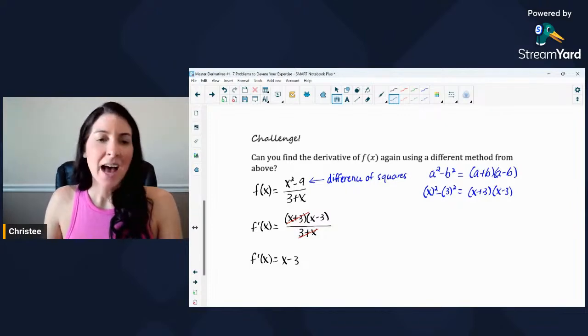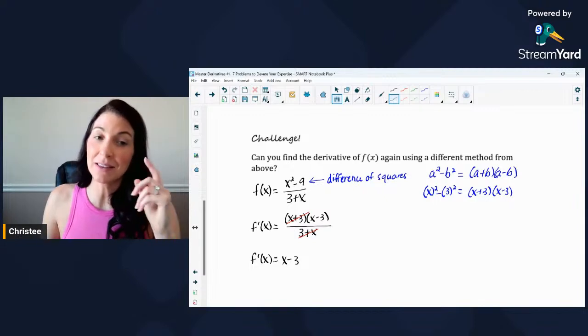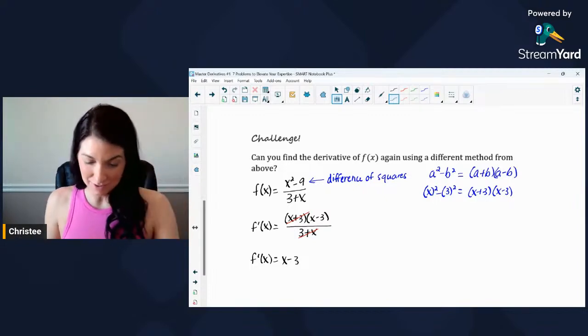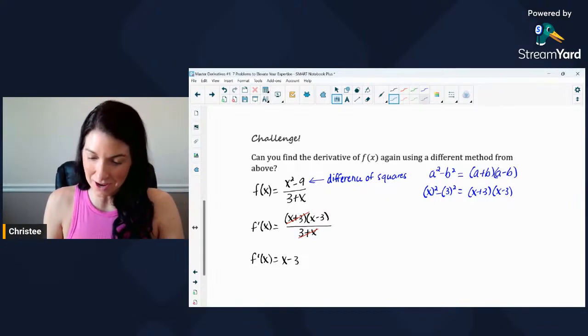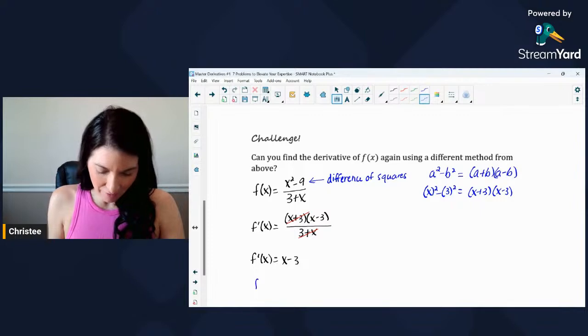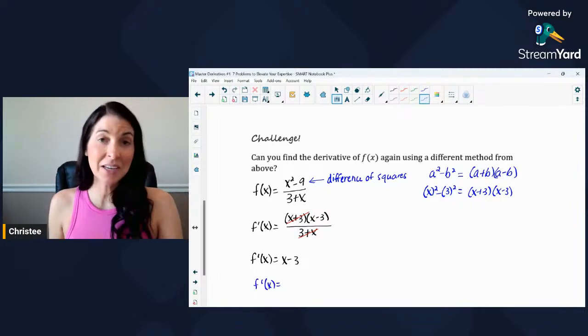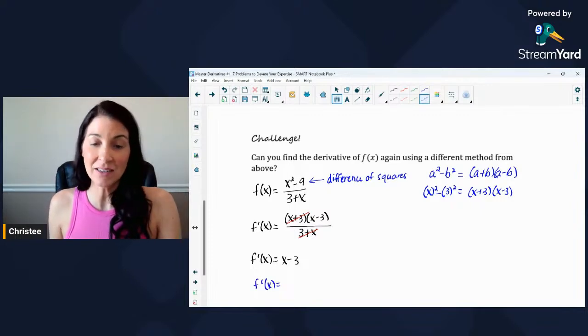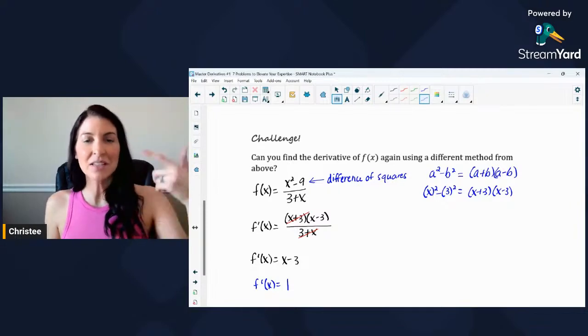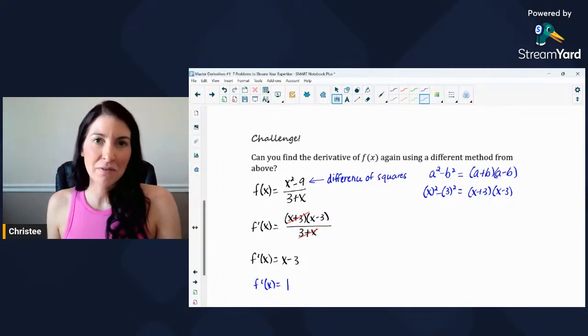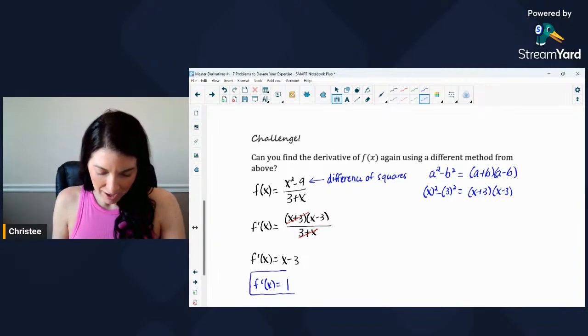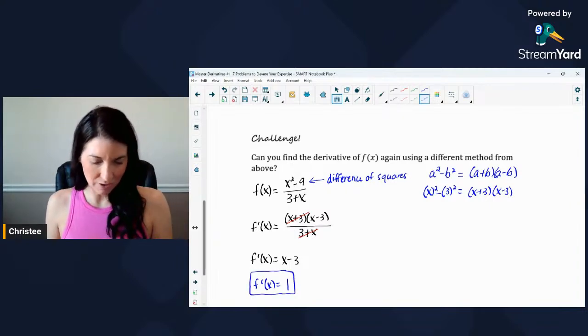I think I'm going to simplify all the way on this one rather than use the quotient rule, because taking the derivative of x minus 3, oh yeah, is a whole lot easier. I'd take these derivatives all day long. So f prime of x equals, now I can just take the derivative of each term. Derivative of x is 1. Derivative of minus 3 is a constant, and as we discussed in problem number 2, the derivative of a constant is just 0. So I don't need that anymore. And look at that, f prime of x equals 1.